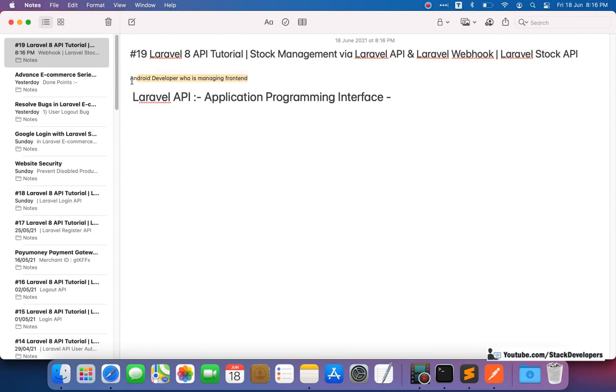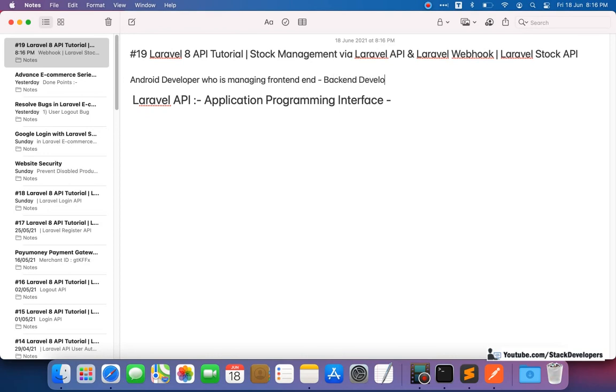There is the Android developer who is managing the front end, and there is the backend developer, I can say the Laravel developer, who is managing the backend of the app.